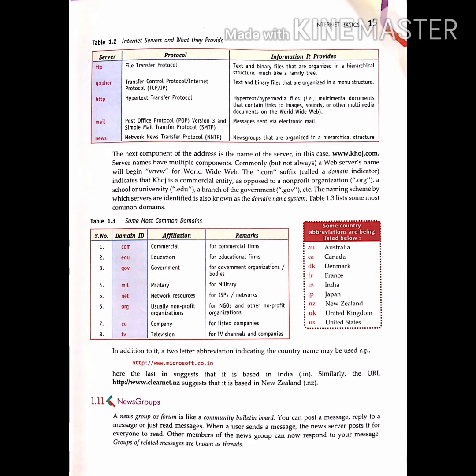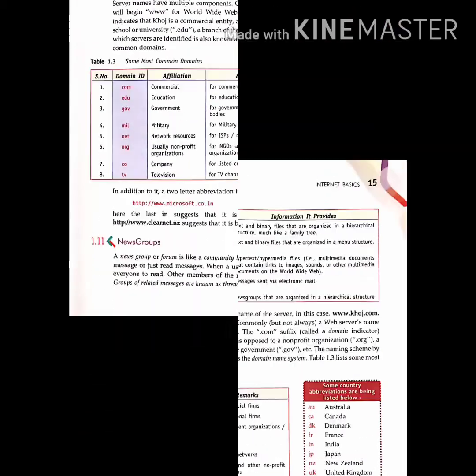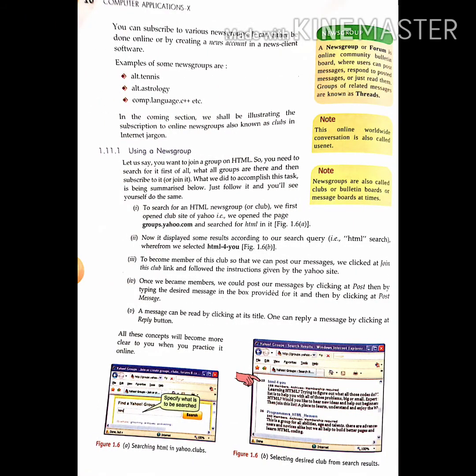Now let's discuss news groups. A news group or forum is like a community bulletin board. You can post a message, reply to a message, or just read messages. When a user sends a message, the news server posts it for everyone to read. Other members of the news group can now respond to your message. Groups of related messages are known as threads. Examples of some news groups are alt.tennis, alt.astrology, comp.lang.c++, etc.